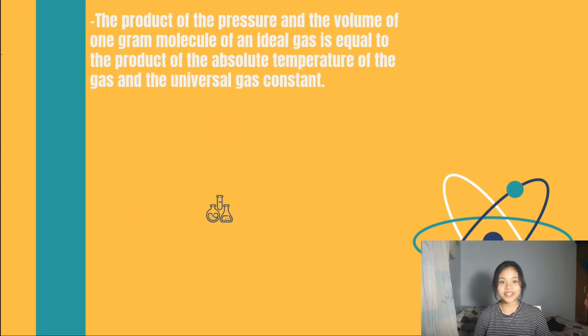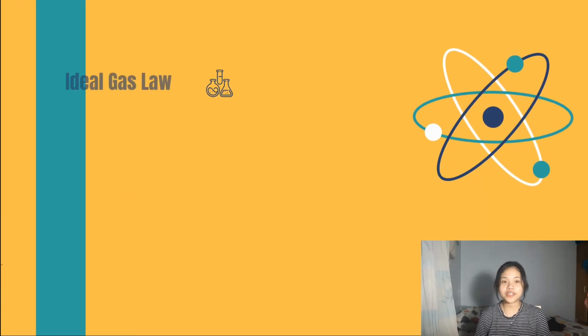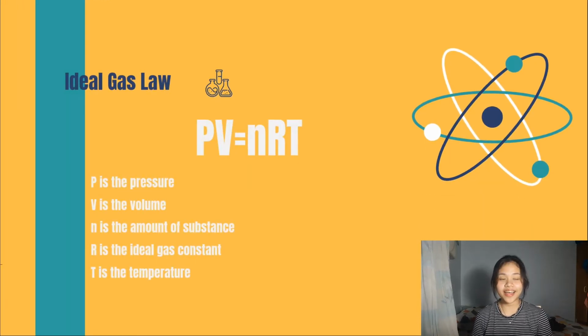The ideal gas law can be stated in a mathematical equation, which is PV = nRT, where P is the pressure, V is the volume, n is the number of moles, R is the ideal gas constant, and T is the temperature. So I think that sums up our lesson. Before we finally end this discussion, let's have first a sample problem. So get your papers and answer it with me.